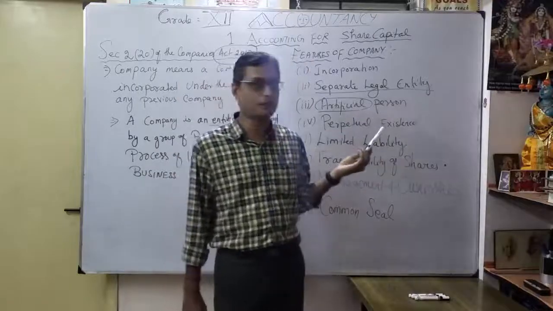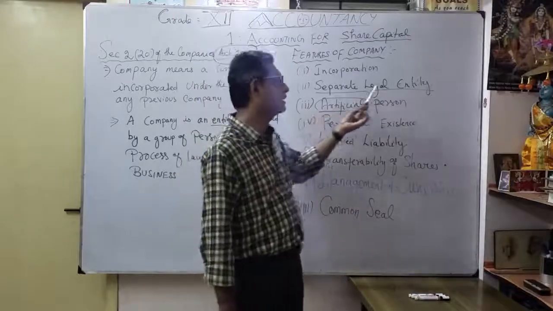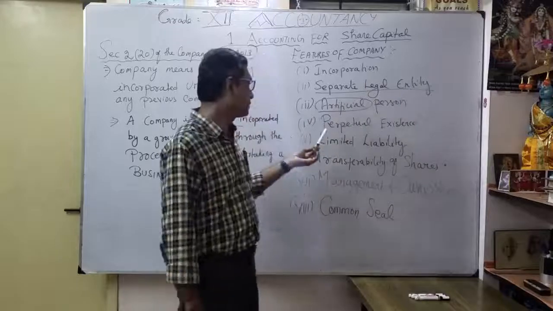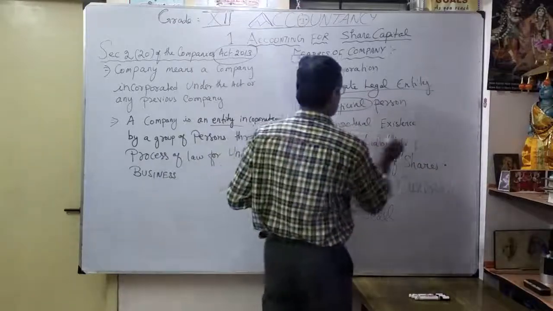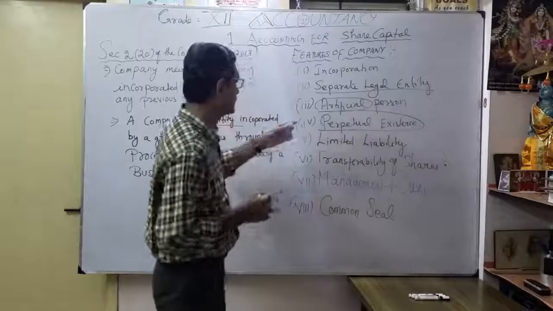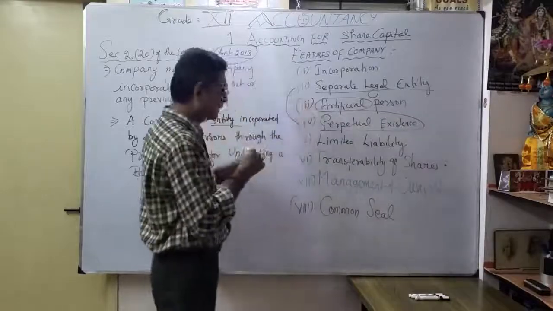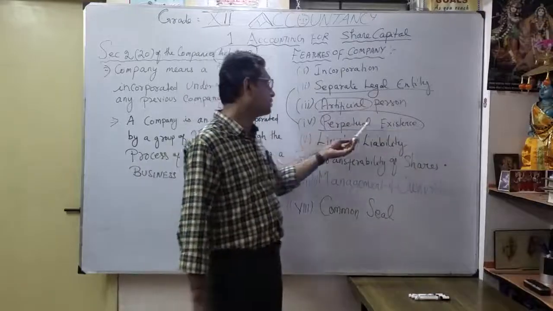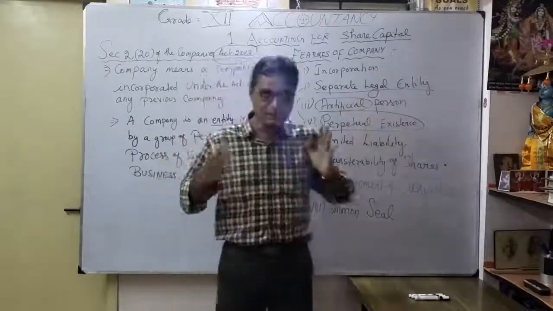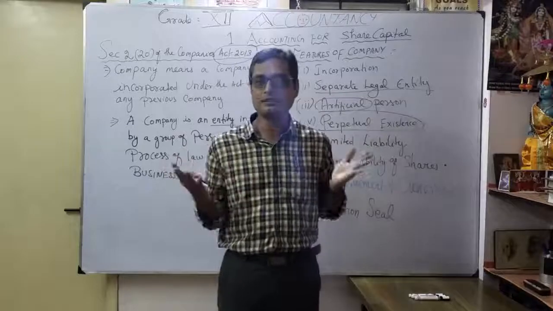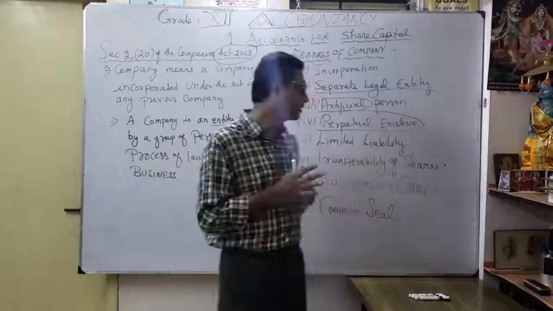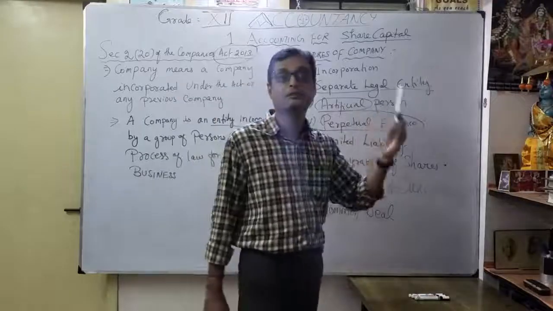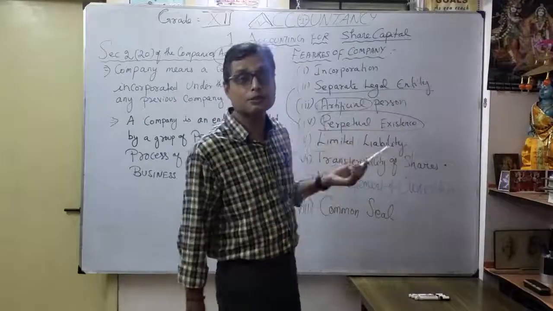So the important points are separate legal entity as an artificial person, and perpetual existence. Whatever happens to a person, the company is still running. That is the meaning of perpetual succession or perpetual existence.